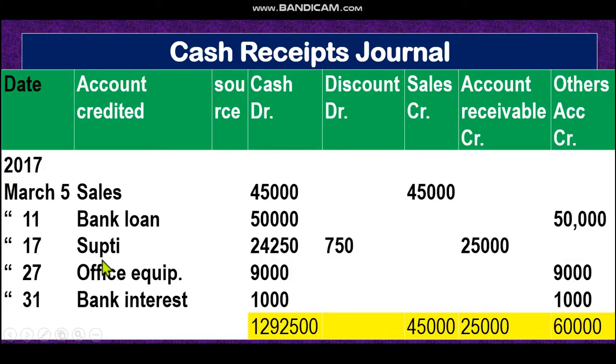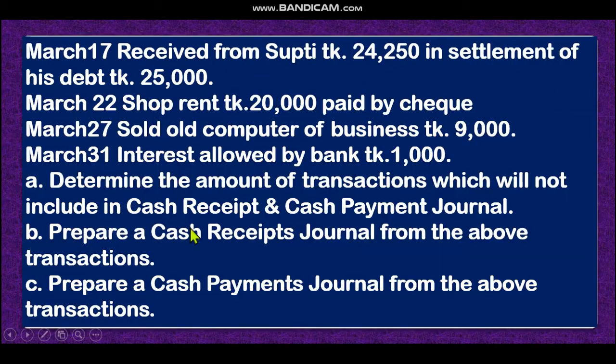Look at, from Shupti we received 24,250 and 750 discount. Total amount reduced 25,000 taka. Dear student, of 25,000, 24,250 we receive in cash and 750 we allowed as discount. That's why it is here. Then next topics, 27, sold old computer of business.